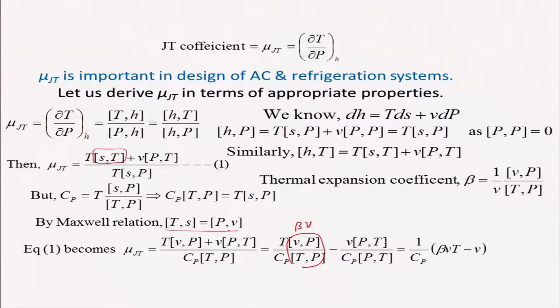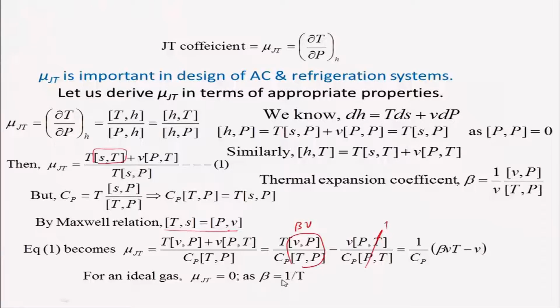And similarly Pt by Pt will be 1, so the Joule-Thomson coefficient will be equal to 1 over Cp. I can take it out, then it will be beta V T minus the specific volume, right. If you look, these are all measurable properties, and you can get this very easily. It is not a differential, rather it is all measurable properties. You can find the Joule-Thomson coefficient very easily. We know that beta for an ideal gas is 1 over T, so the Joule-Thomson coefficient will be equal to 0, right.